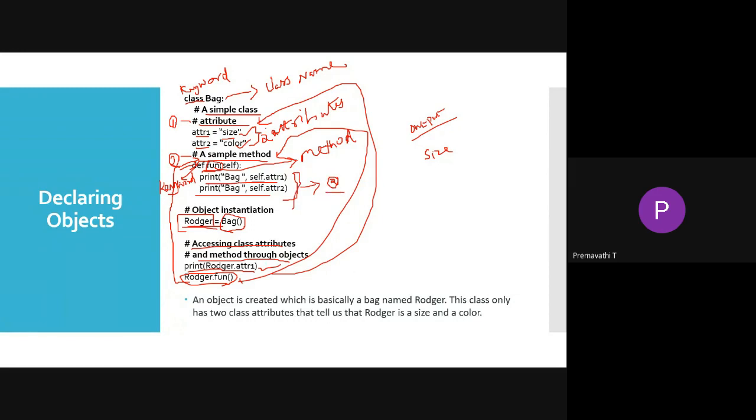Here also we have to print self dot attribute one, so again the size will be printed. Then next one, self dot attribute two. The value we have assigned to attribute two is color, so next it will print color. So this is the output. This is the example for the class and object.